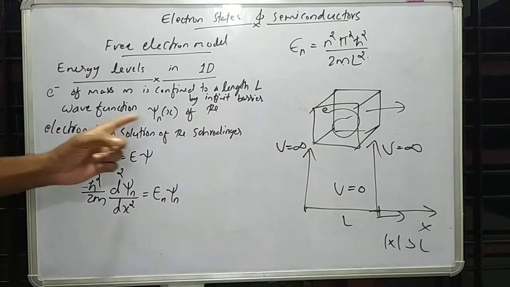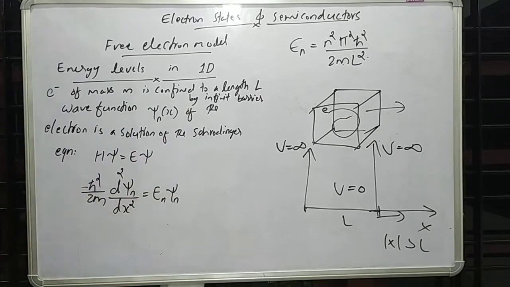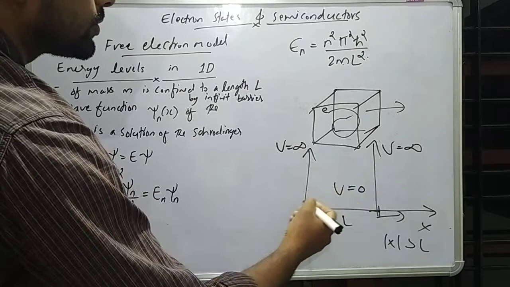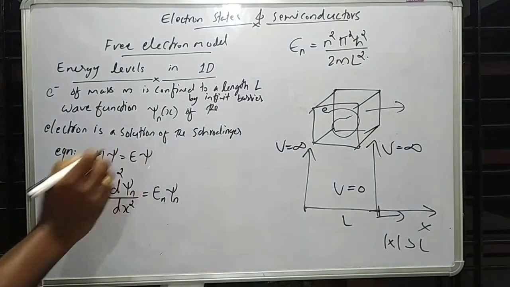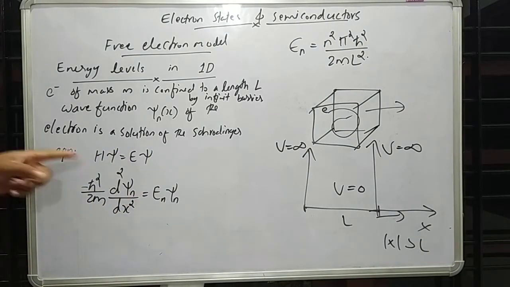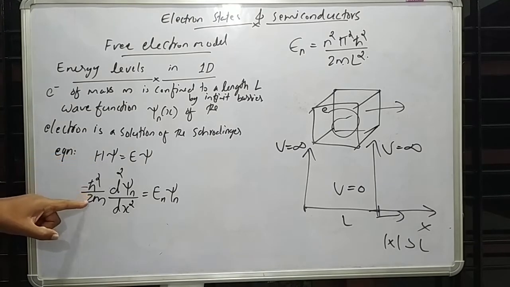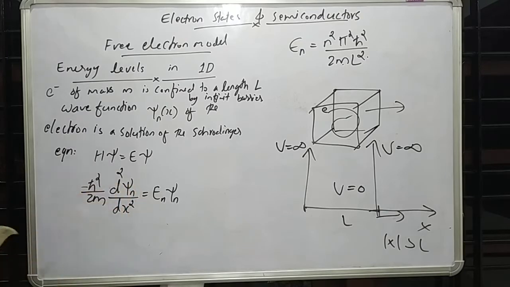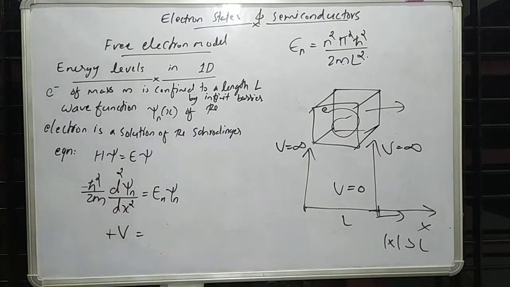And the wave function psi n of x of the electron is a solution of the Schrodinger equation H psi equal to E psi. If a particle can move throughout this length and cannot go beyond this, in that Schrodinger equation we know the Hamiltonian is minus h bar square over 2m d square psi n over dx square plus a potential energy term V, equal to En psi n.